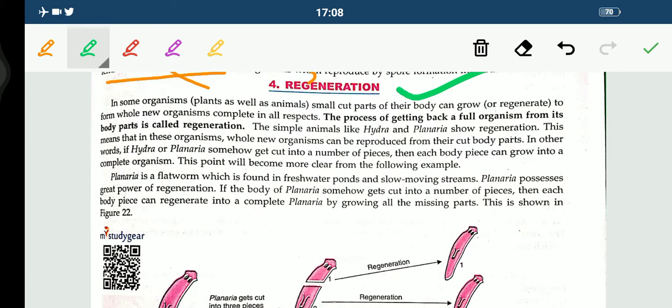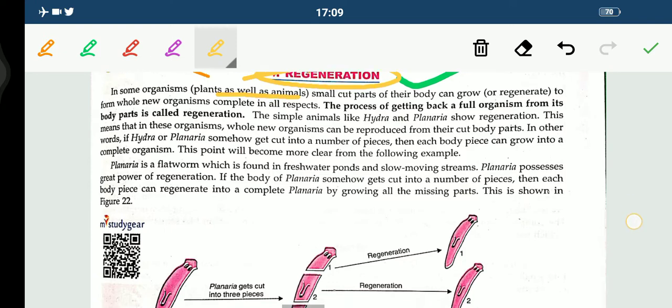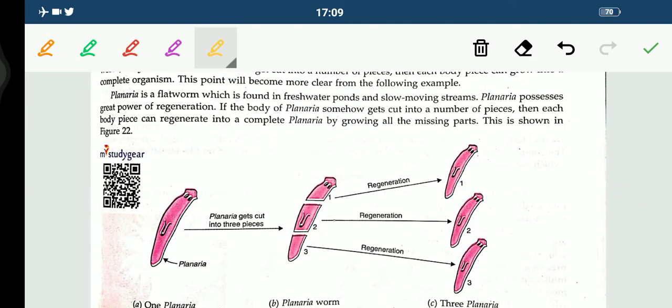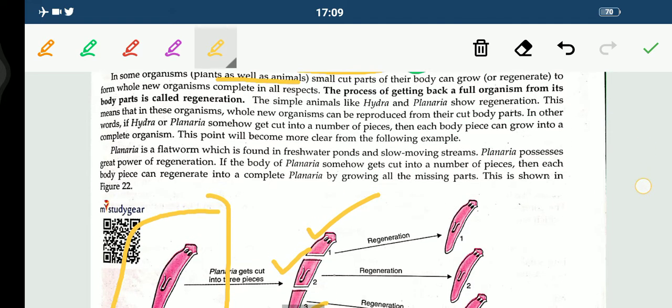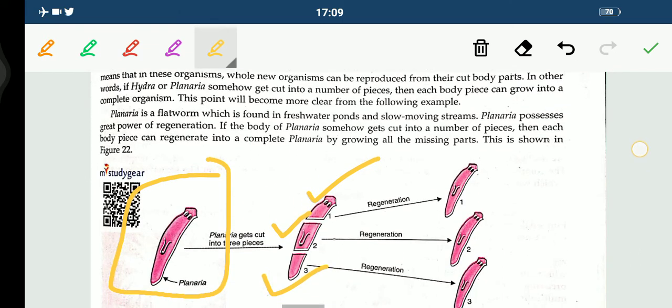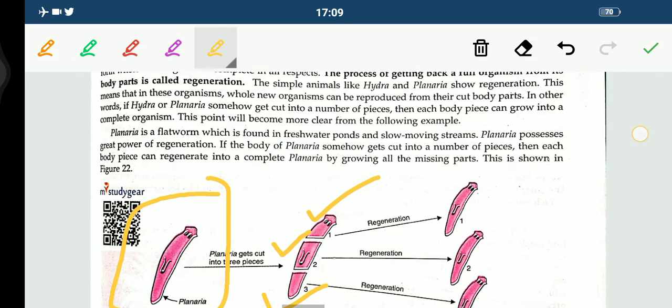Moving ahead to the next type of asexual method, that is regeneration. So now students, what happens in some organisms, whether it is a plant or an animal, is that small cut parts of their body, like if you can see here, this is the structure of planaria. You can see planaria gets cut into three pieces. This is the first one, this is the second one, this is the third one. They are cut into three pieces, so their body can regenerate that lost part. You can see here three different planarias.